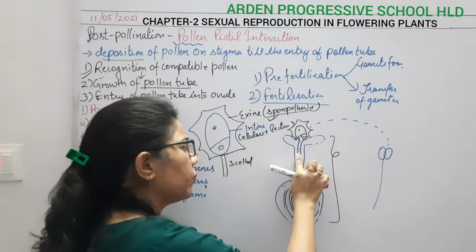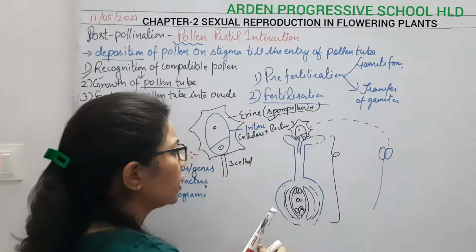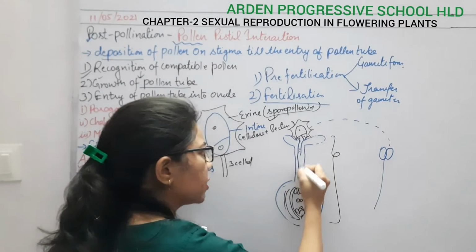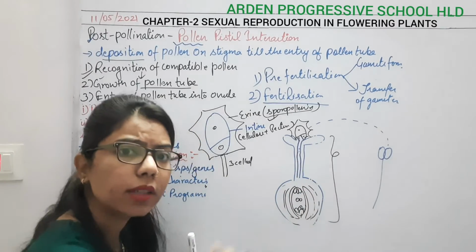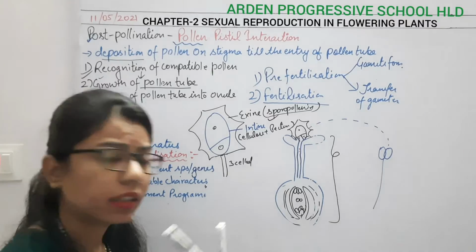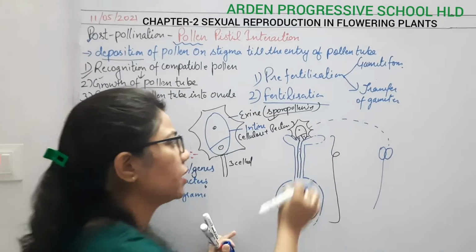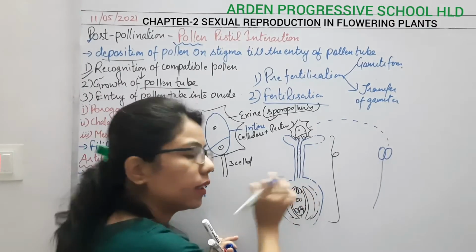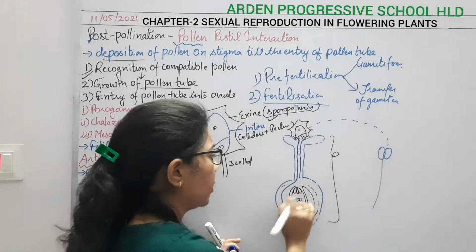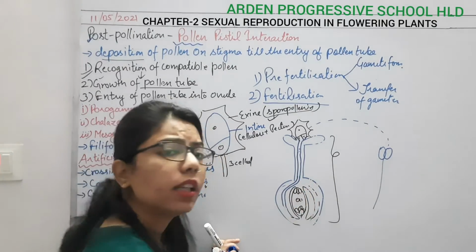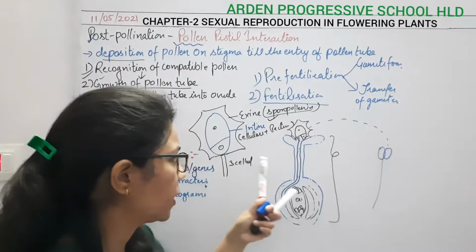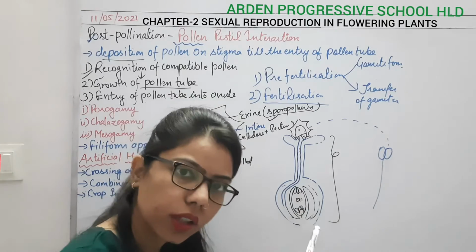Due to the growth of this pollen tube, one by one, there will be growth of the pollen tube towards the style here. And how is it moving? Either it can move by digesting all the tissues present in the style or the ovary, or it can move through the intercellular spaces present in the stigma and the ovary, right?